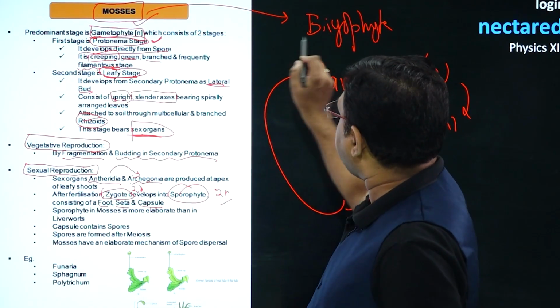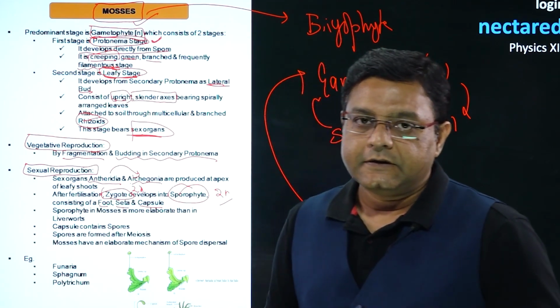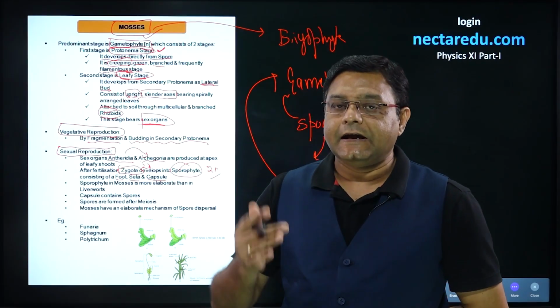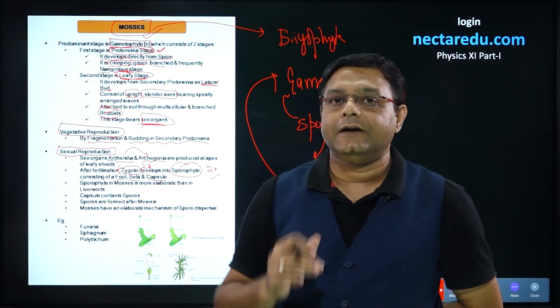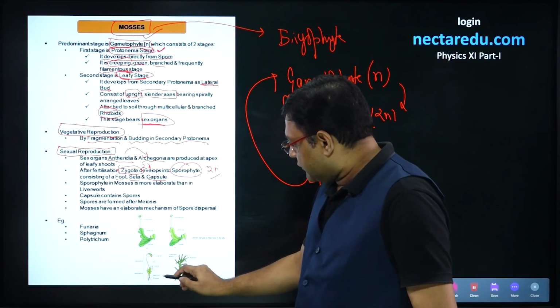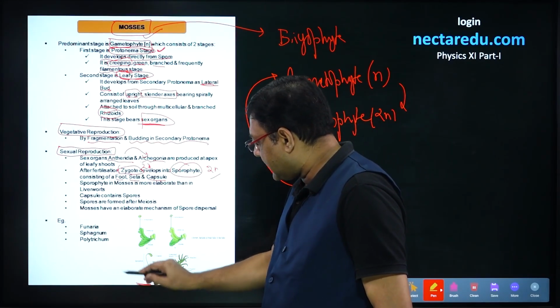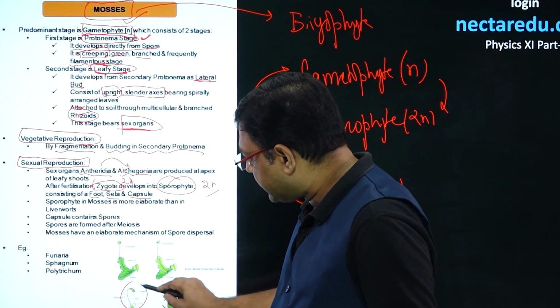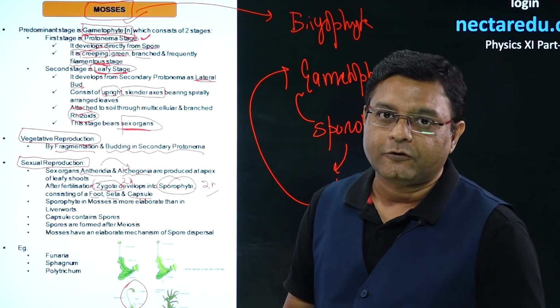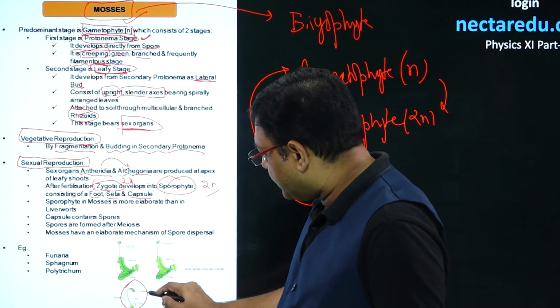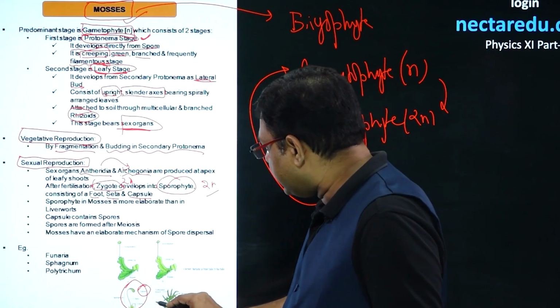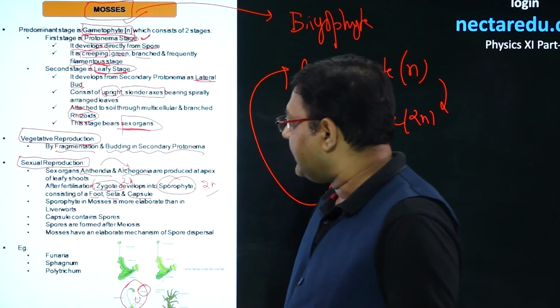So, we know that in the case of bryophytes, the sporophyte phase is not freely living, it is dependent on the gametophyte. So, we can see that it is the gametophyte stage, and this sporophyte stage is dependent on the gametophyte stage, and this sporophyte stage has three parts, that is capsule, second is the seta, and then the foot.